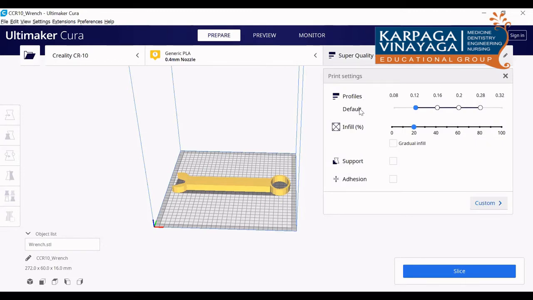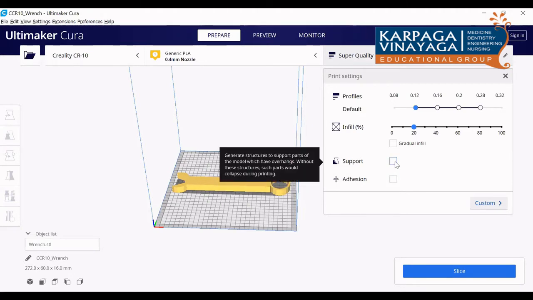Okay, fine. So here in the default profile, the layer thickness is 0.12 and the infill ratio is 20%. Here there are two things. One is support. For beginners, you can go up to this. I will tell you both the things, the custom value and the recommended value. This is the recommended value given by the software.